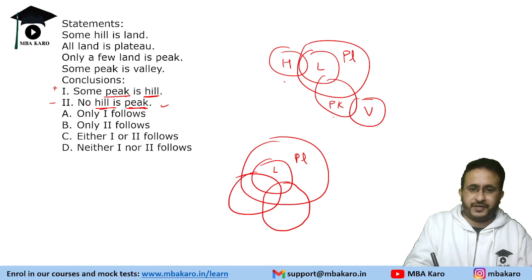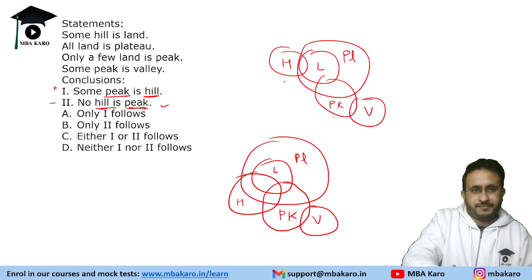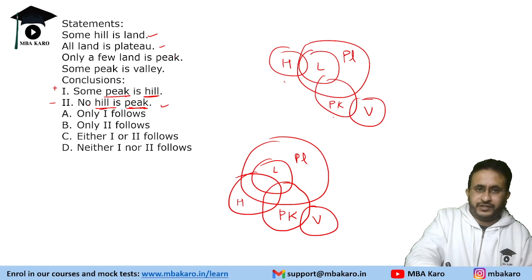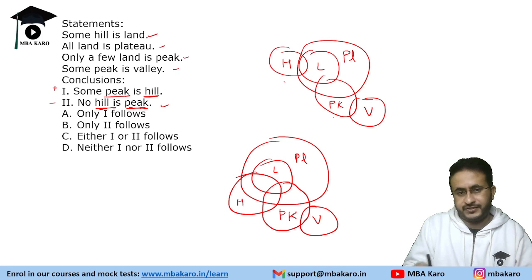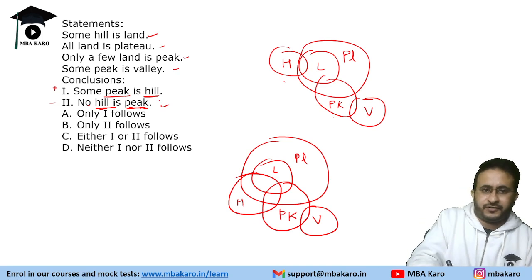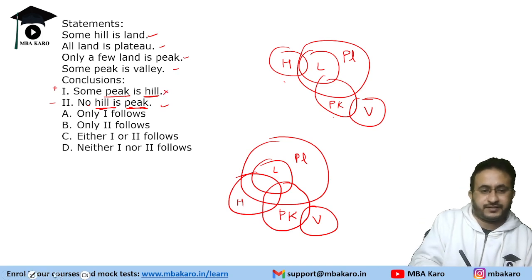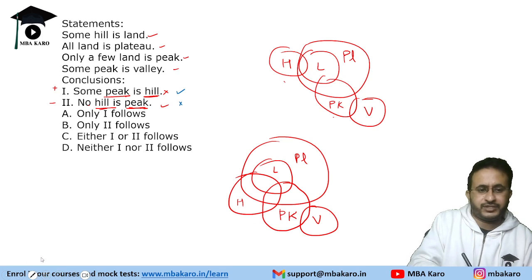This is also a proper diagram. If you look at this diagram, "some hill is land" is satisfied, "all land is plateau" is satisfied, "only a few land is peak" is also satisfied, and "some peak is valley" is also satisfied. So it satisfies all the conditions. Now, if you take the first case, this was the scenario, and if we consider the second case, this is true and this is false. So we have two possible diagrams.